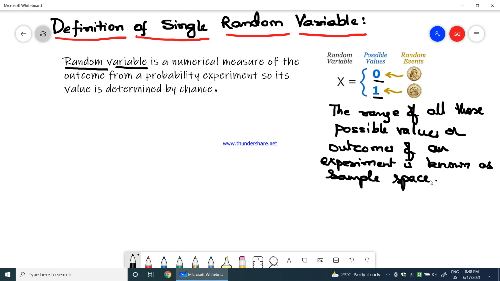Tossing a coin is an example for sample space. When you toss a coin, you get a range of possible outcomes in that experiment, which we normally call the sample space. I hope you got the definition of random variable. Now let us take an example to be more clear.